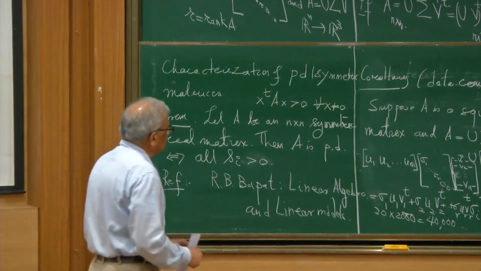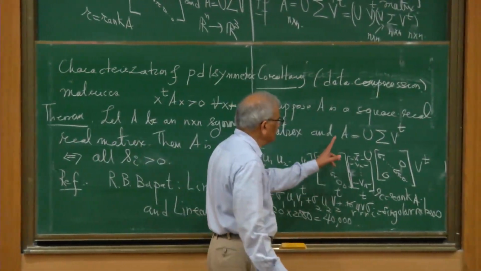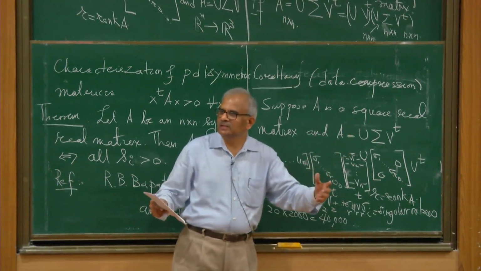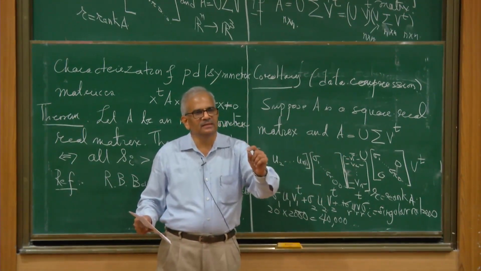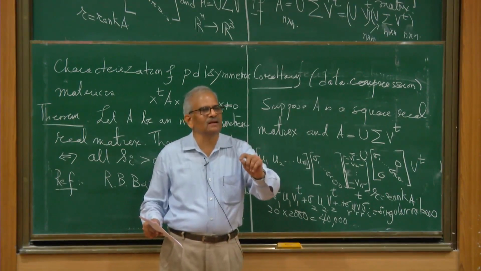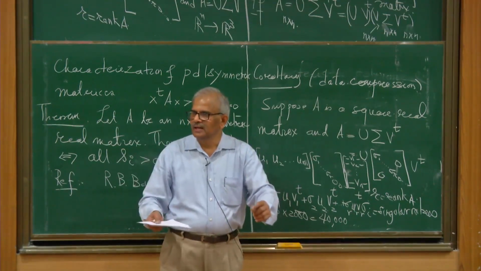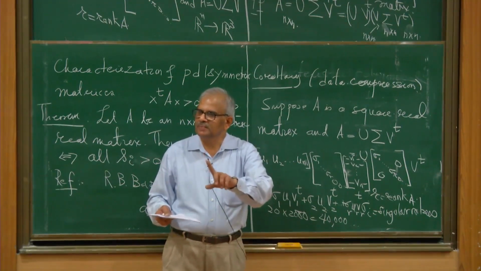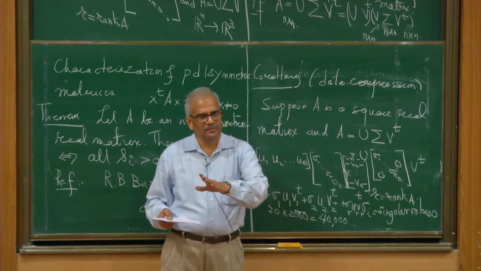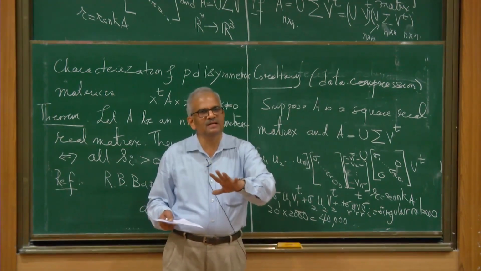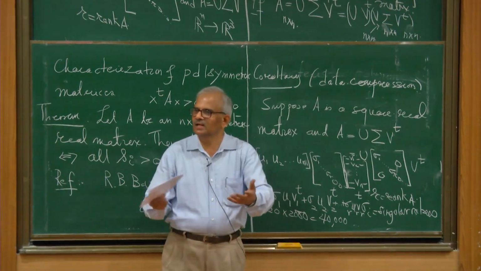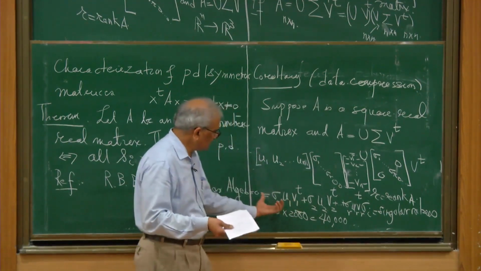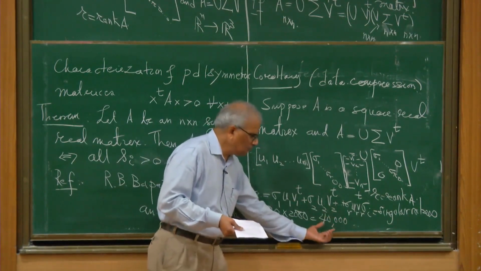Yeah. So if this is employed in sending an image, if A represents a 1000 by 1000 matrix where each entry corresponds to 1 pixel of a picture, and that pixel is a number which represents the color of that pixel from white to black. These 1 million numbers tell us everything about the image. You can reconstruct the image using these 1 million numbers. But this is saying that you can reconstruct using 40,000 numbers.